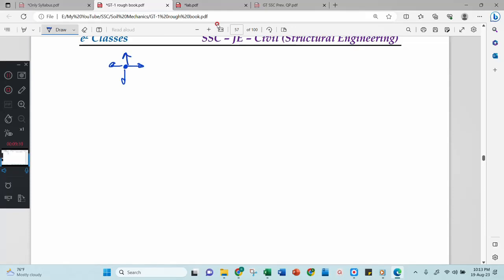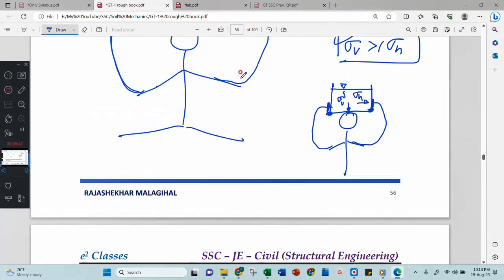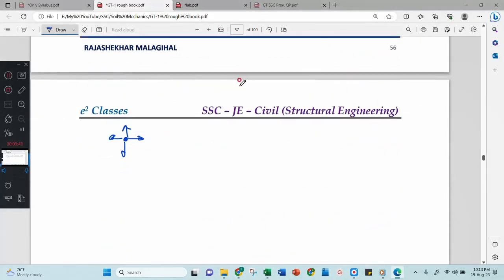Means according to Pascal, this horizontal pressure, no need to calculate. That's why in fluid mechanics we have not concentrated on horizontal force and vertical force. But when we come to soil mechanics, then in soil mechanics you again consider these two words: soil mechanics and fluid mechanics. Both are mechanics, but horizontal and vertical force are the same in fluid mechanics. Therefore, we are not worried about that.